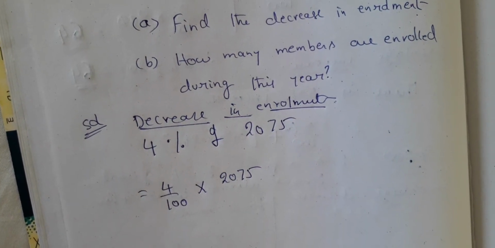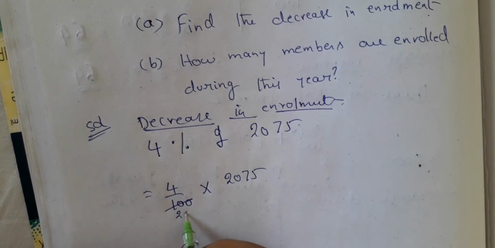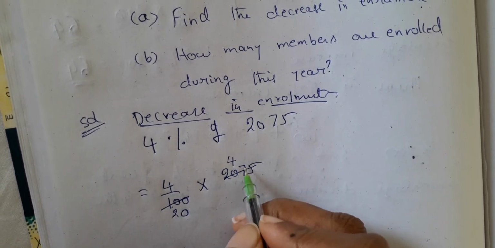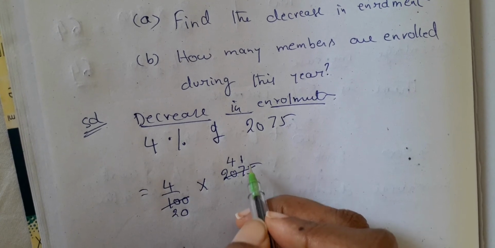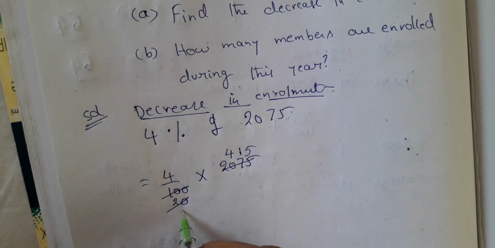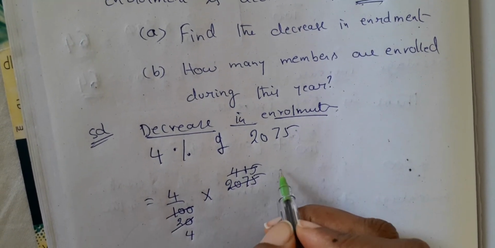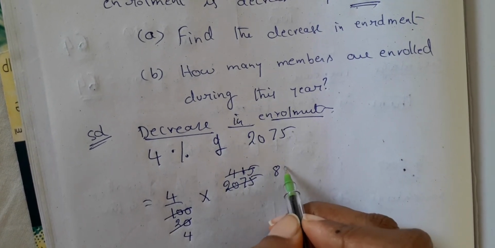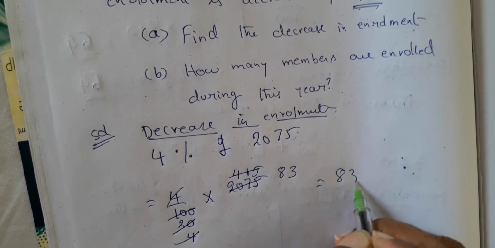So what shall we do now? Shall we cancel? Yes, let's go with the 5 table. 5 2s are 10, 5 20s are 100, 5 4s are 20, then 5 1s are 5, and then 25, 5 5s are 25. So 415. Again with the 5 table we can go. 5 4s are 20. So 5 8s are 40, and then 1 5 15. So 5 3s are 15, so 83.